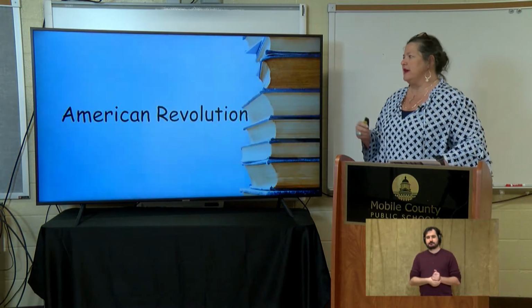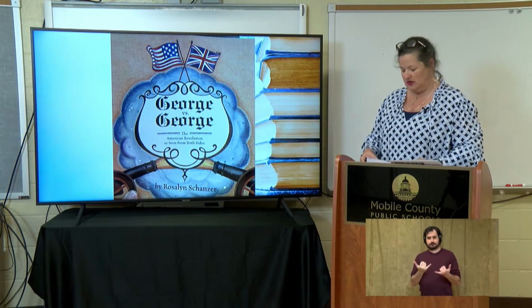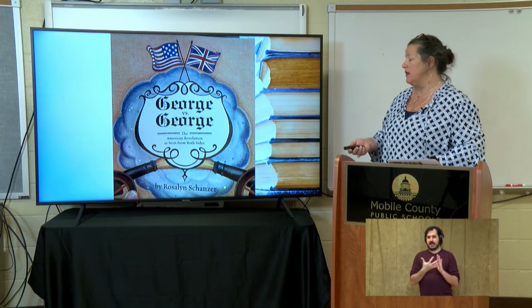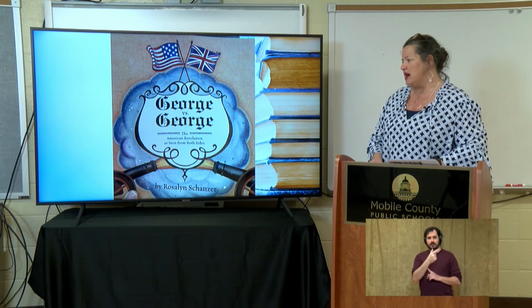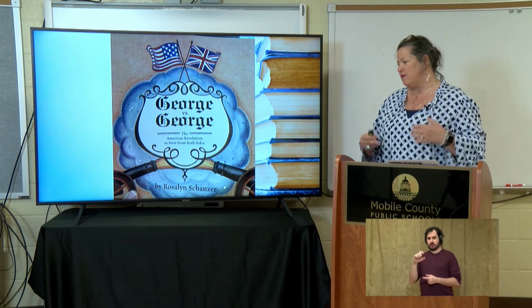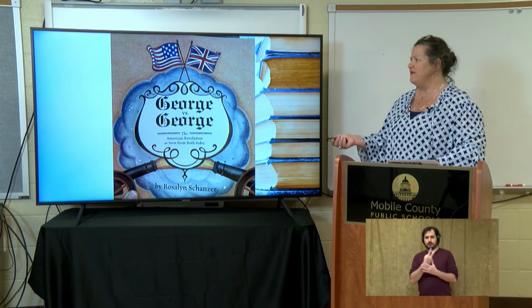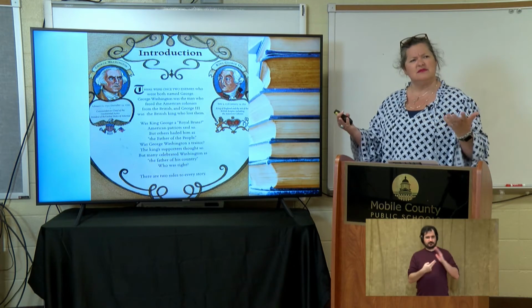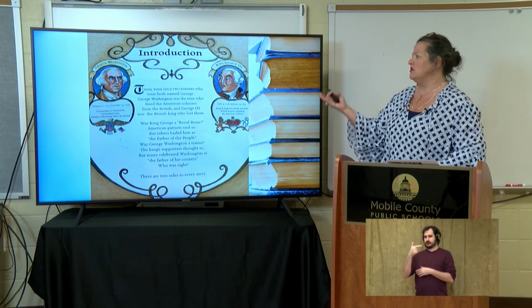So, the American Revolution. Now, I want us to look at this book, or a piece of this book, an excerpt of this book, as we learned in the beginning of when I first started. George versus George, The American Revolution as Seen from Both Sides by Rosalind Schanzer, okay? George versus George, do you know what I'm saying? The two Georges? George Washington and King George, okay?